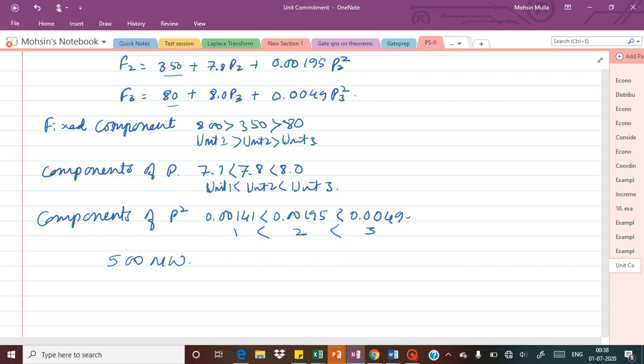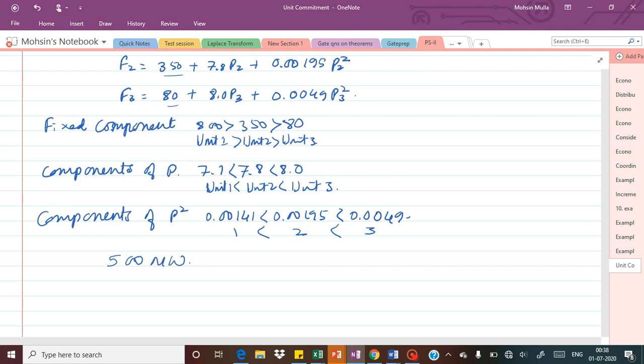Likewise, if the demand is more than their combined capacity, say 1100 megawatt or so, then all three units need to be turned on. Unit 1, unit 2, and unit 3 will be committed together to supply that demand. So for a load less than the capacity of the first unit, only unit 1 is committed. Once the demand increases beyond the capacity of the first unit, the second unit is committed, and after both capacities are exhausted, the third unit will be operated. That is how the units are committed in this scenario.